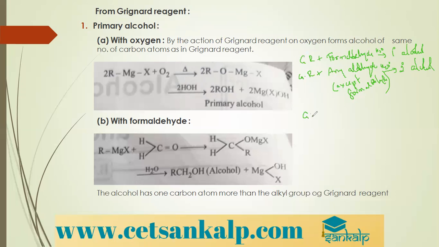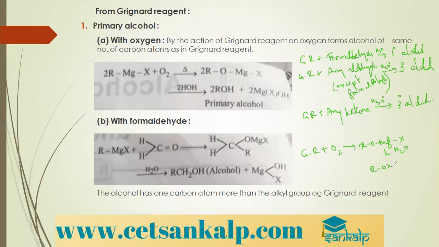And then Grignard's reagent plus any ketone, followed by acid hydrolysis, we get tertiary alcohol. So Grignard's reagent with oxygen, and one more reaction we saw, Grignard's reagent plus oxygen, first we get ROMgX. This is subjected to hydrolysis where we get ROH plus MgXOH.